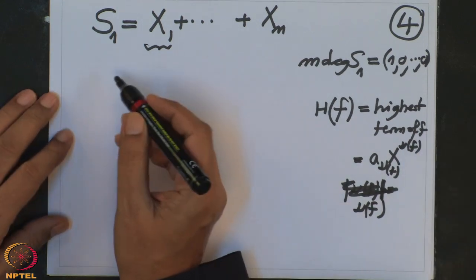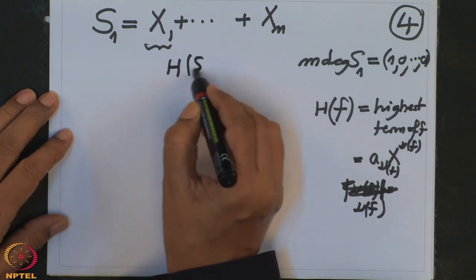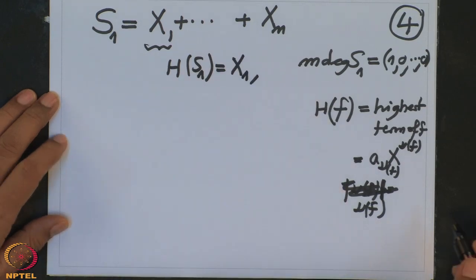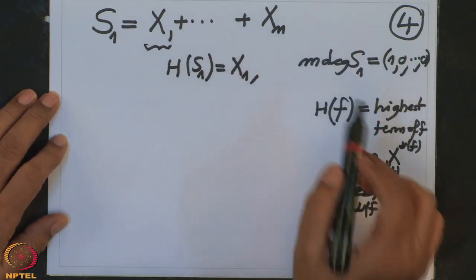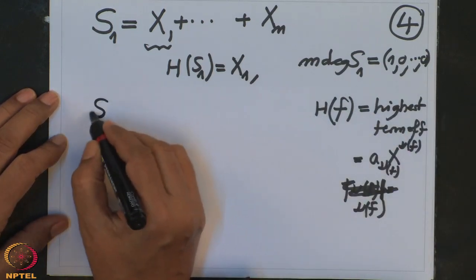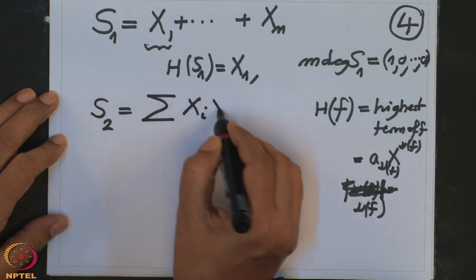Okay. So what is the highest term of S1? The highest term of S1 is precisely x1. All other terms will have smaller degree than this, smaller multi-degree, always multi-degree. What about S2? S2 is the sum of products two at a time.